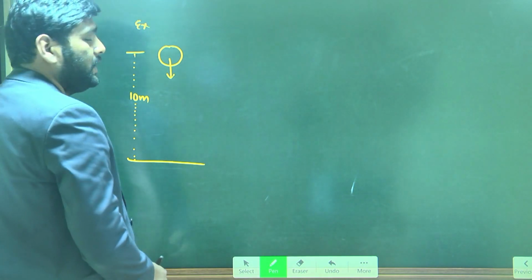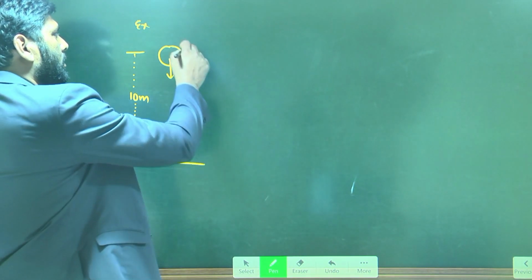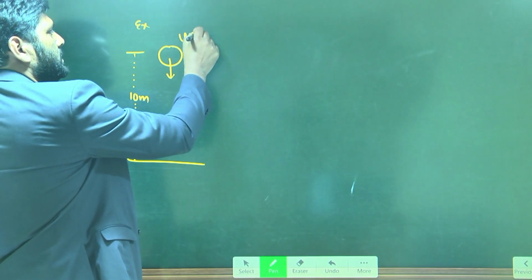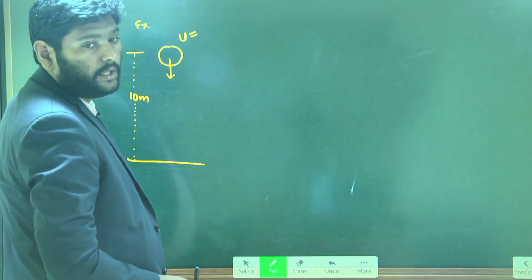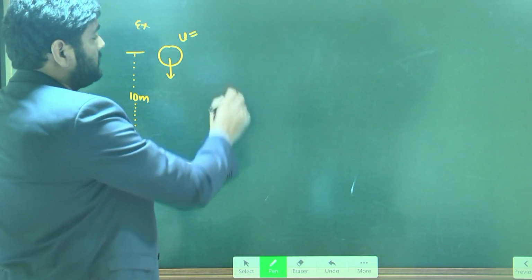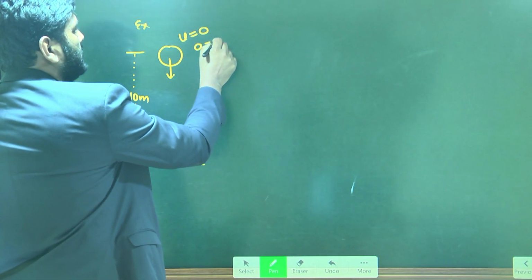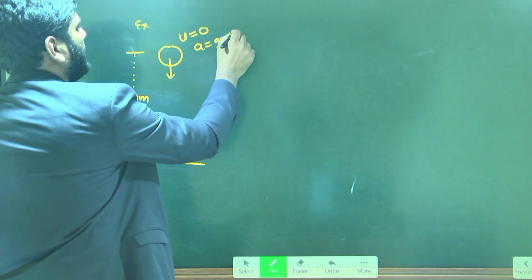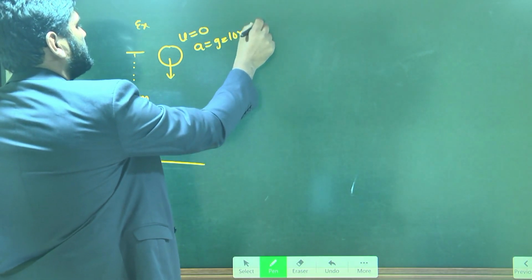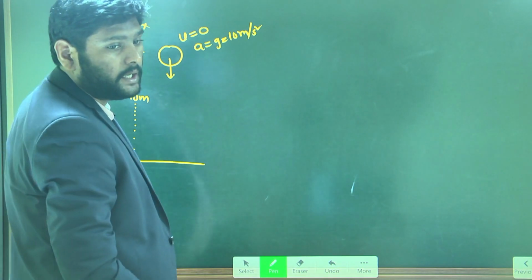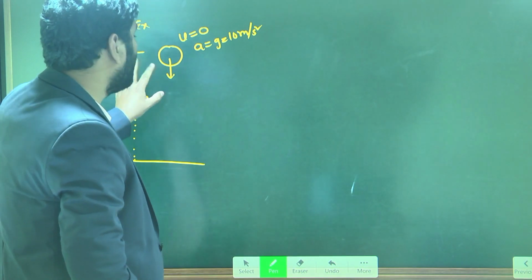When it is falling freely from 10 meters height, what is the initial velocity of the object? The initial velocity of the object is 0. The acceleration of the object is g. The value of g I am taking as 10 meter per second square. So this is the data we have by observing.